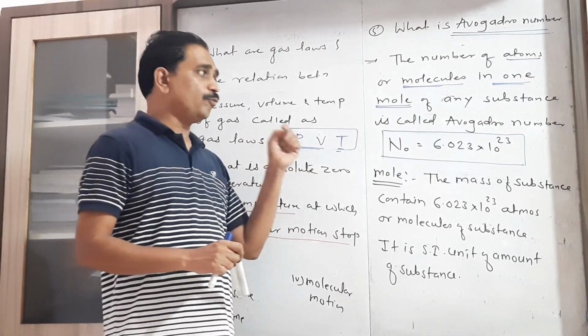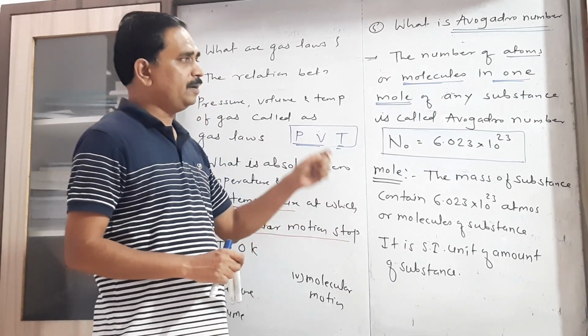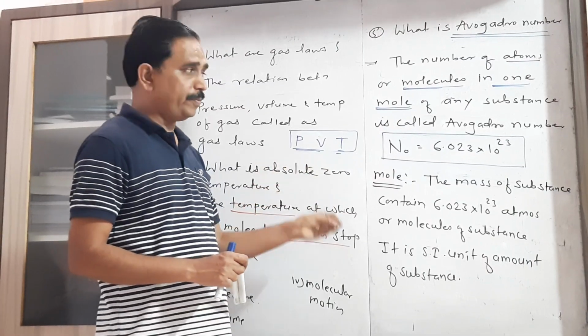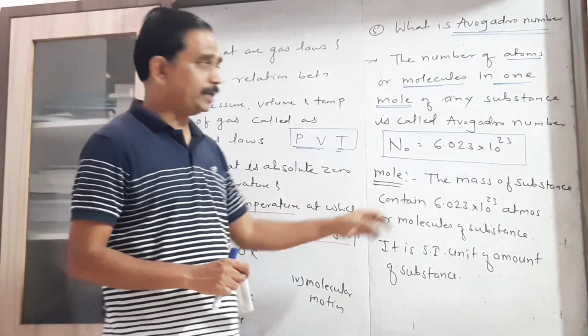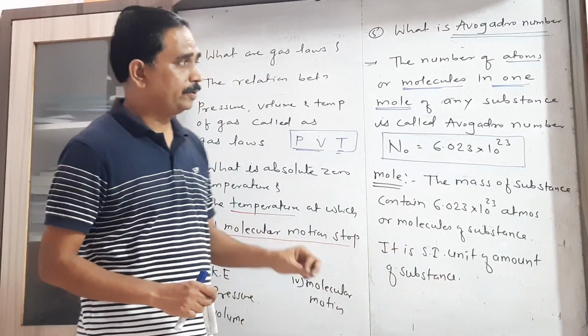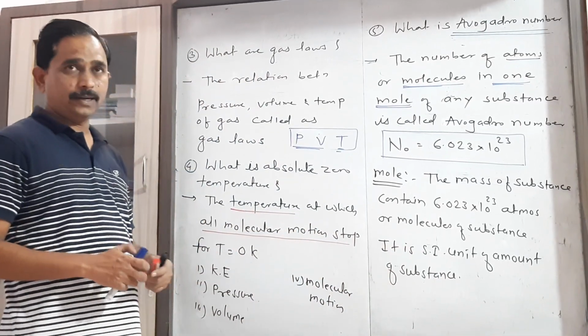It means in 1 mole of the particular substance there are 6.023 into 10 to the power 23 atoms or molecules.